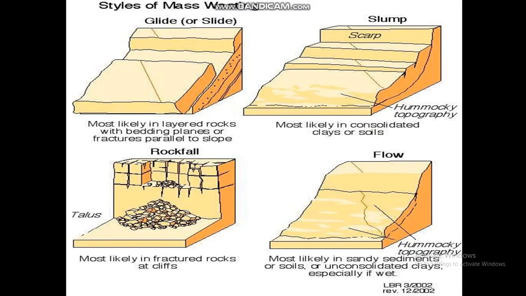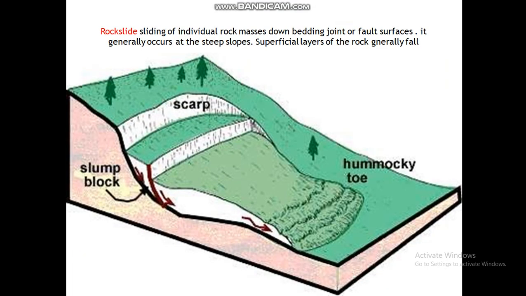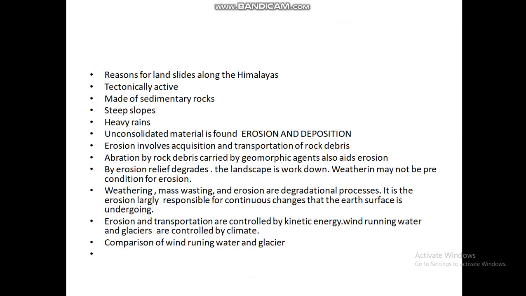Rock fall. Types of mass wasting: glide or slide, slump, rock fall, flow. Rock slide: sliding of individual rock masses down a bedding, joint or fault surface. It generally occurs on steep slopes. The superficial layer of the rock generally falls. Reasons for landslides along the Himalaya: tectonically active, made of sedimentary rock, steep slope, heavy rain, and unconsolidated material is found.